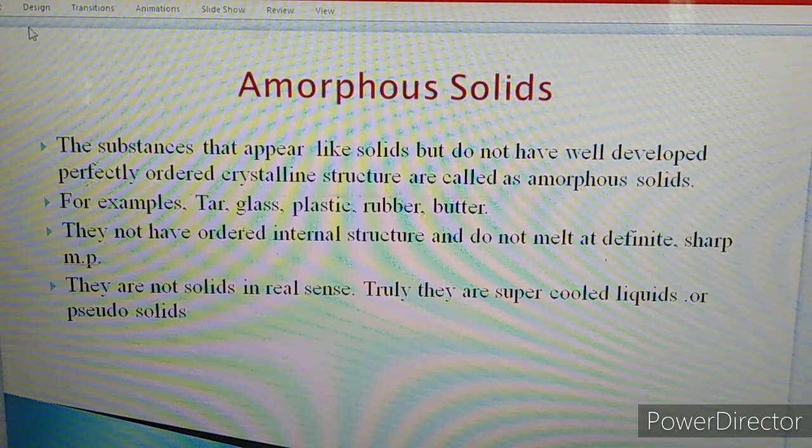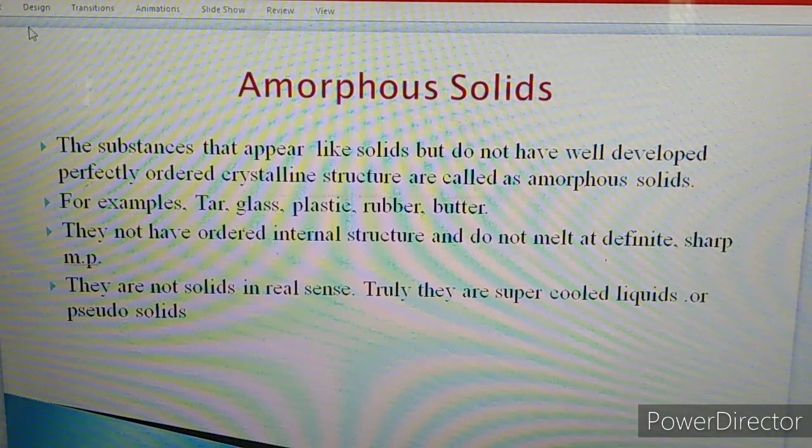Therefore, amorphous solids are also called not true solids but pseudo solids. What is the meaning of pseudo? These solids appear like a solid but actually they are supercooled liquids. They do not have orderly arrangement, there is only a short range arrangement of the constituent particles. Therefore, they do not have sharp melting point and boiling point.